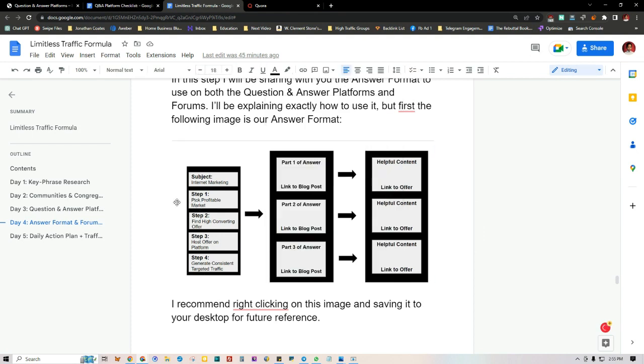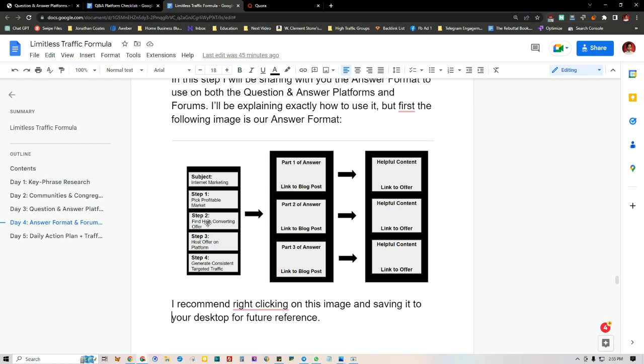Step 1 would be pick a market. Step 2, pick an offer. Step 3 is host an offer, and then step 4 is get targeted traffic. So we can break that down. For part 1 of the answer, we can talk about the market portion, and we can start to get a little bit into getting to the offer, and then we link to a blog post that's relevant to this section of our answer.